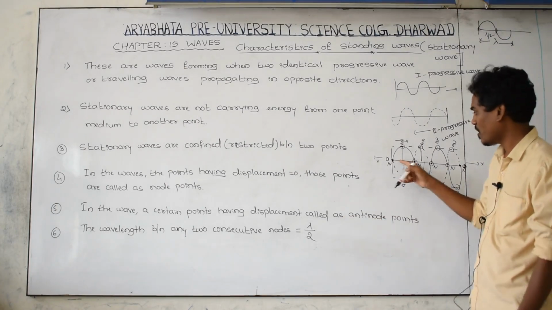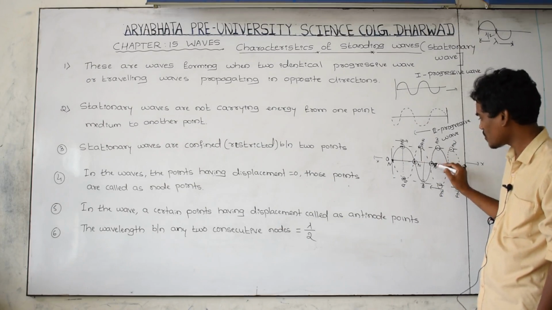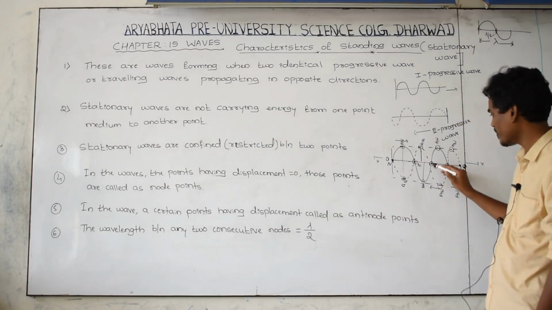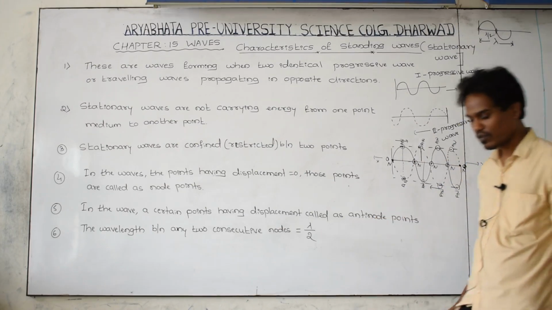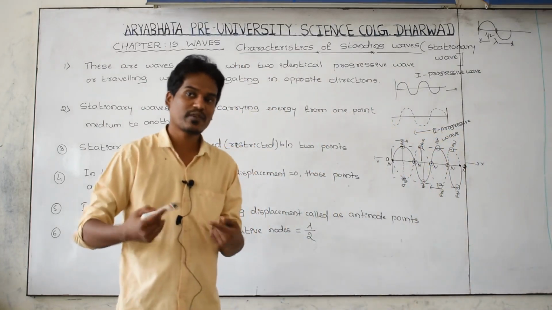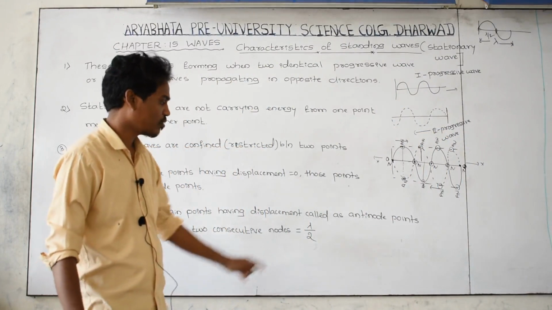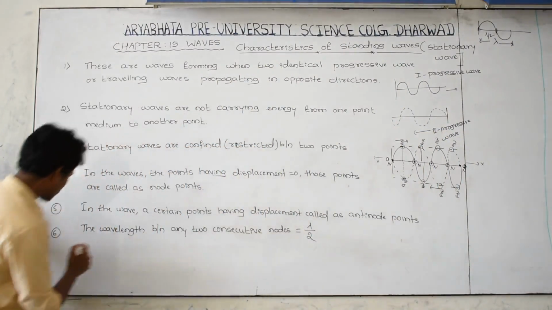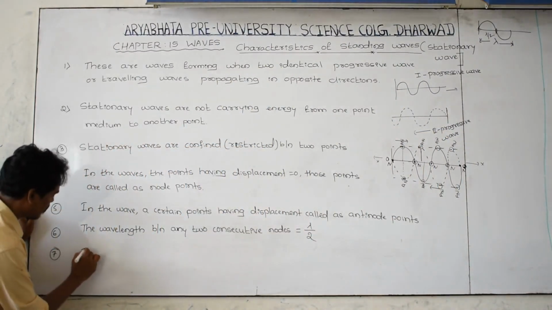Getting? The distance between this node and this node is lambda by 2. The wavelength of the wave between any two consecutive, side by side node points is equal to lambda by 2.